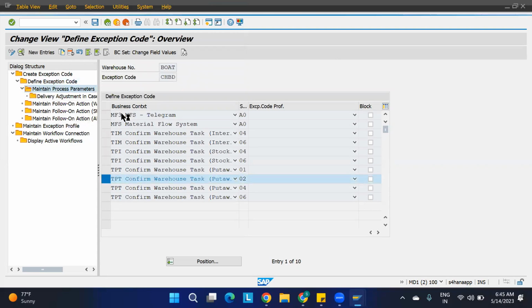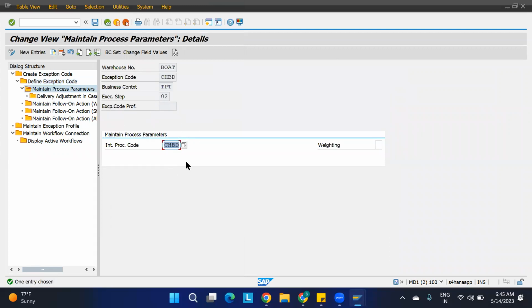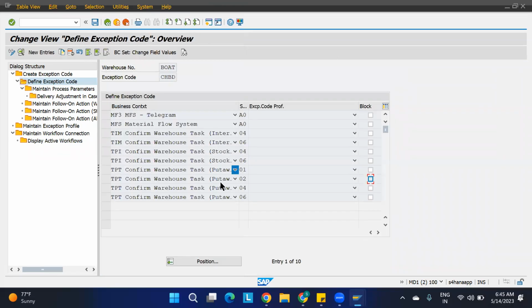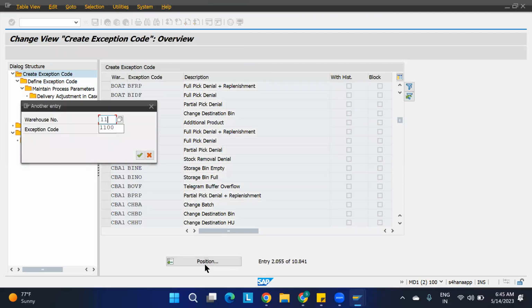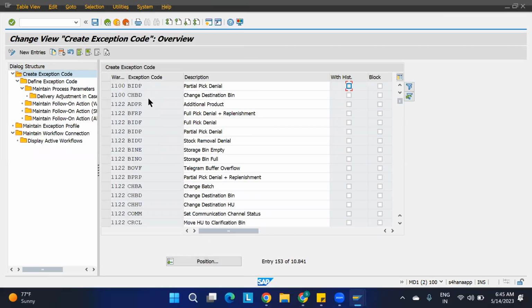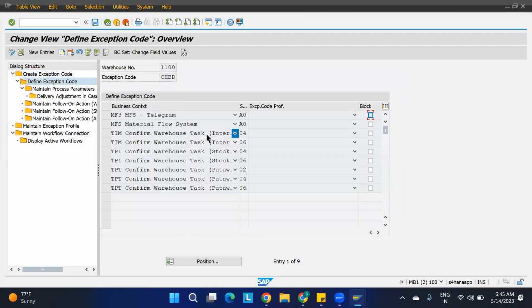Go to maintain process parameters. Okay, here it is intact. Whatever the internal codes and all, we have given. This is correct. Then whether we have given it, or, one minute. We have created it anyway for ours, but whether we have defined internal process codes or not, I don't know. We are doing half of the things there. I have to go here. Okay, here I will choose this. Okay, this is the one I have created.